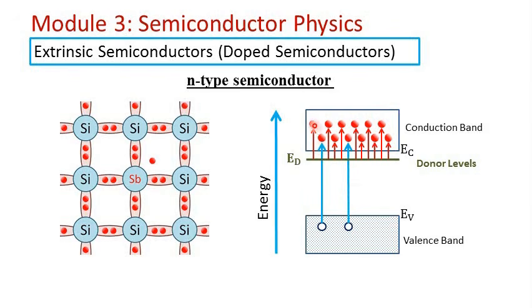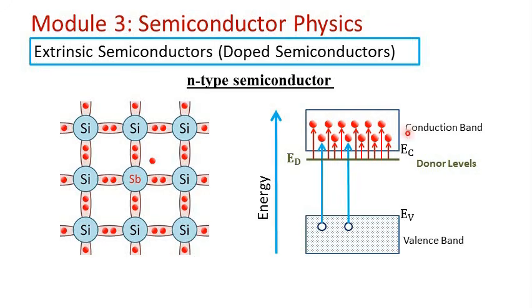If you compare the number of electrons in the conduction band coming from these donor levels with the number of electrons coming from the valence band, then the number coming from donor energy levels will be very large. As a result, the number of electrons in the conduction band will be very large as compared to the number of holes created in the valence band.